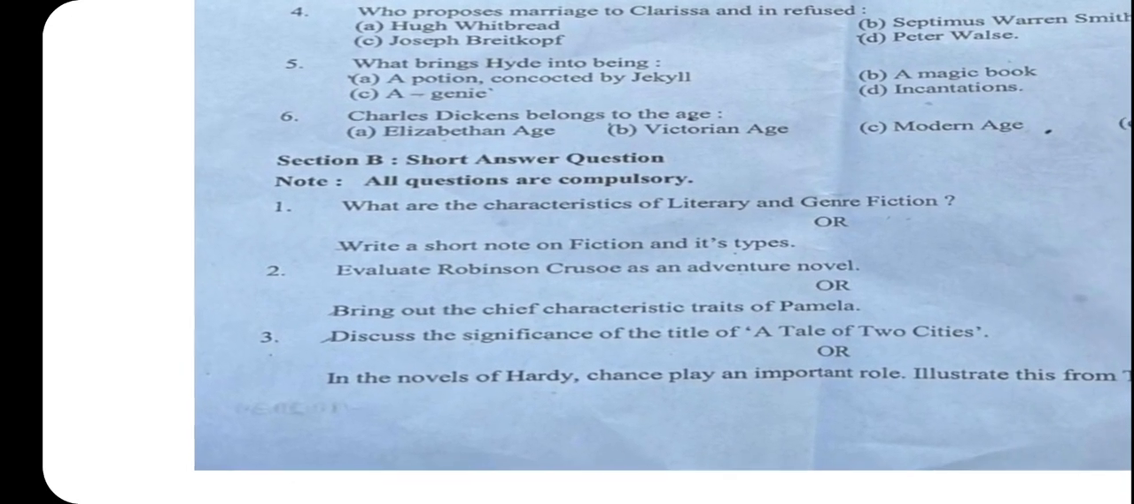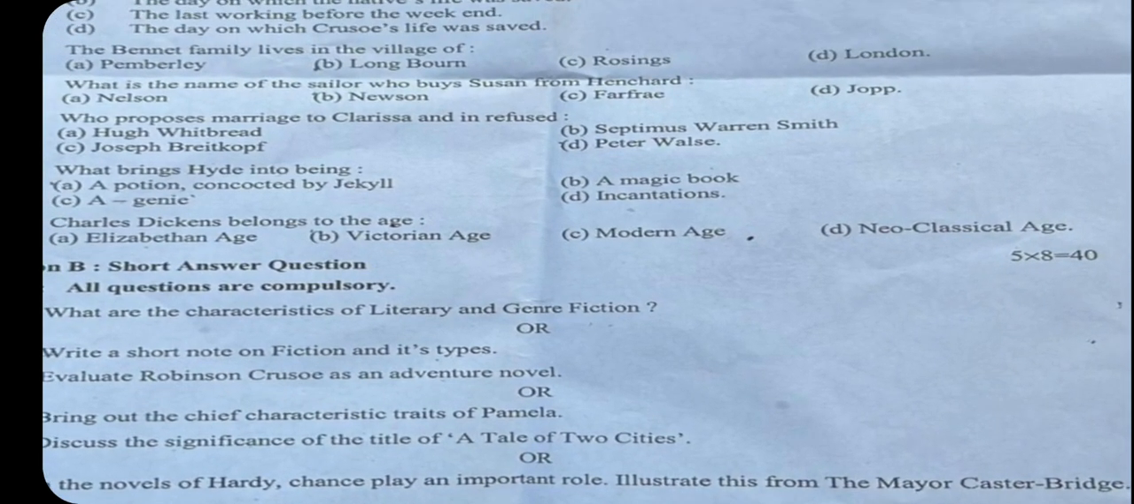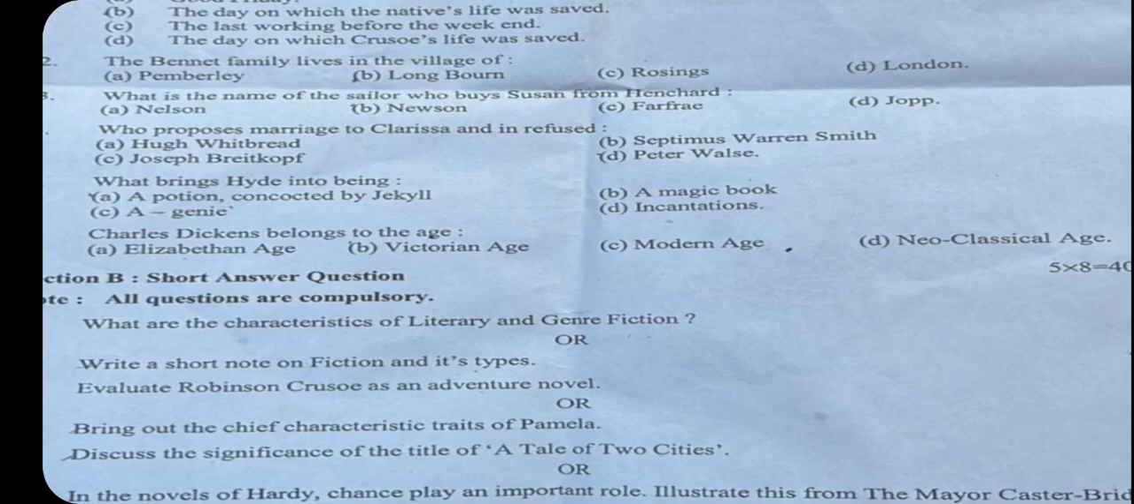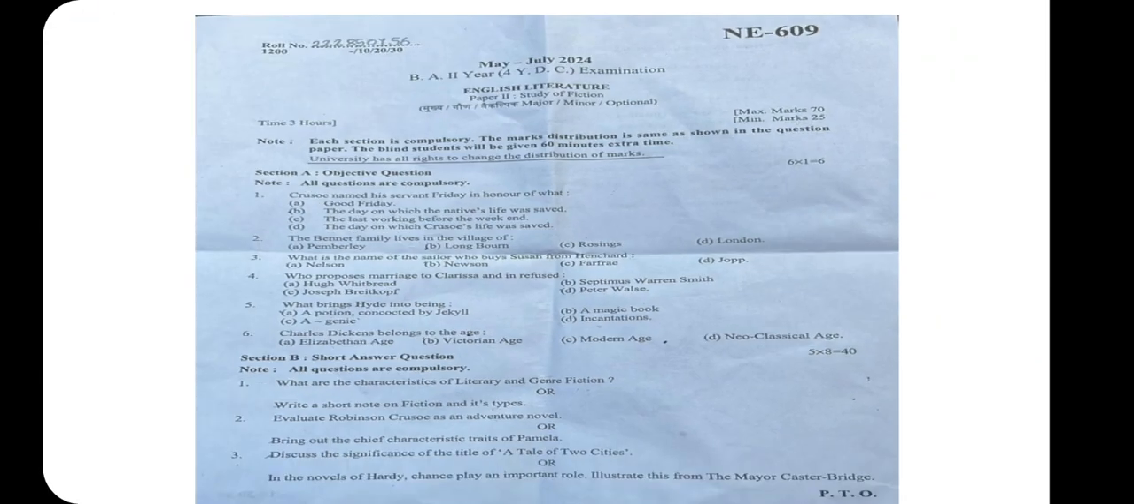For short answer, each question will be of 8 marks, and in section B you have to solve 5 questions. Moving to the next, section C, you just need to do 2 questions, but each question will be of 12 marks. 12 marks are too much, right?